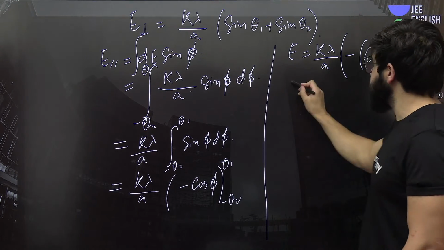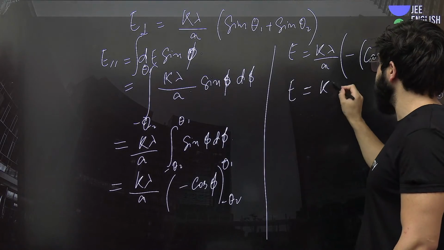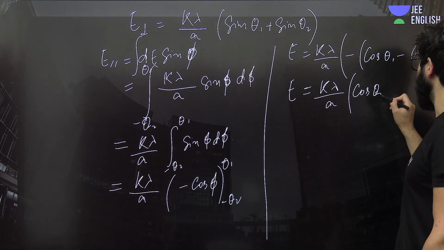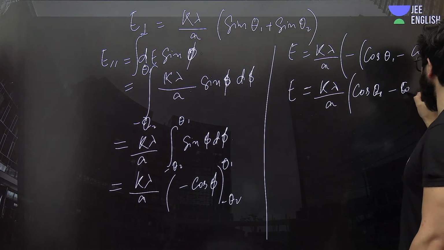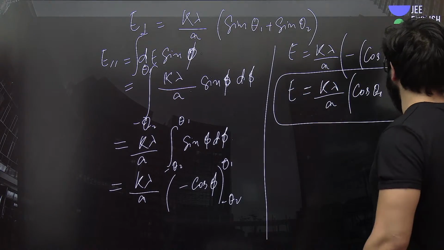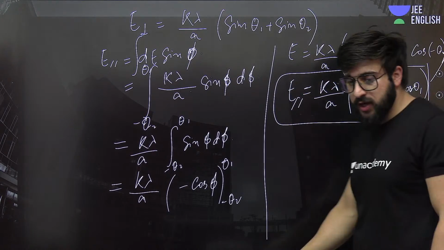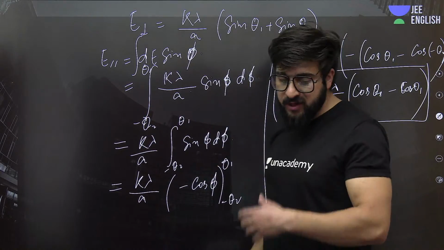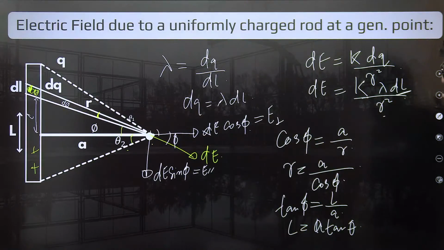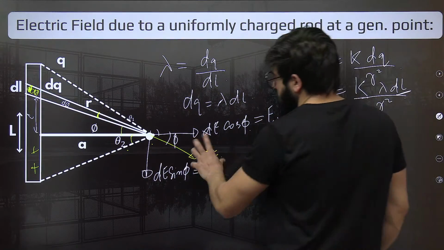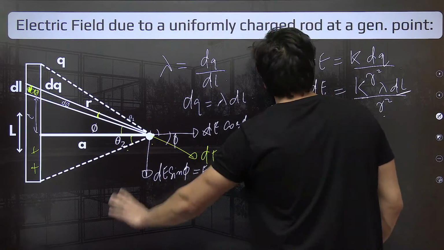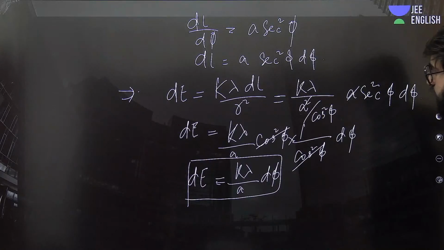So finally you get K lambda upon A times cos of theta 2 minus cos of theta 1. So this is the parallel component. So we got the perpendicular component, we got the parallel component, and we got the dE as well. This was a bit lengthy. First we found dE, then dE cos of theta, then dE sine of theta.